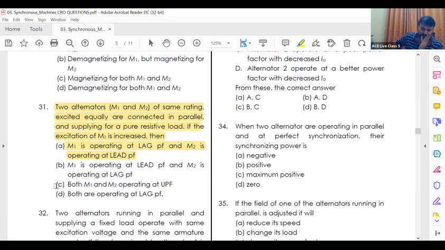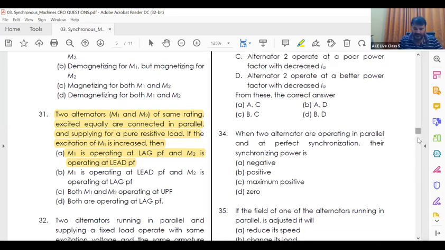So your answer is, as excitation is increased, M1 must be demagnetized. Demagnetized means it should be operated at lagging power factor, and M2 must be at leading power factor. Okay? Yeah, fine. That is A. Answer is A. But your doubt is, pure resistive load is there, no? When resistive load is there, power factor may be UPF, you may be thinking, no? Lagging and leading. Fine. I am going to explain this with a phasor diagram. But before that, let us see. I will come to that question separately.